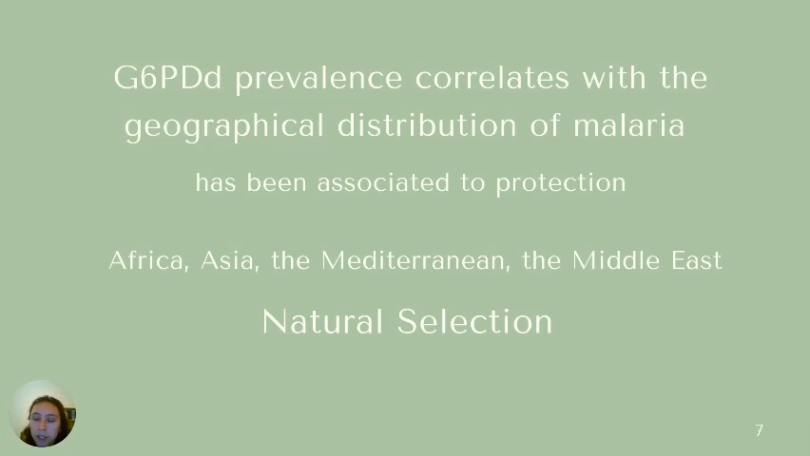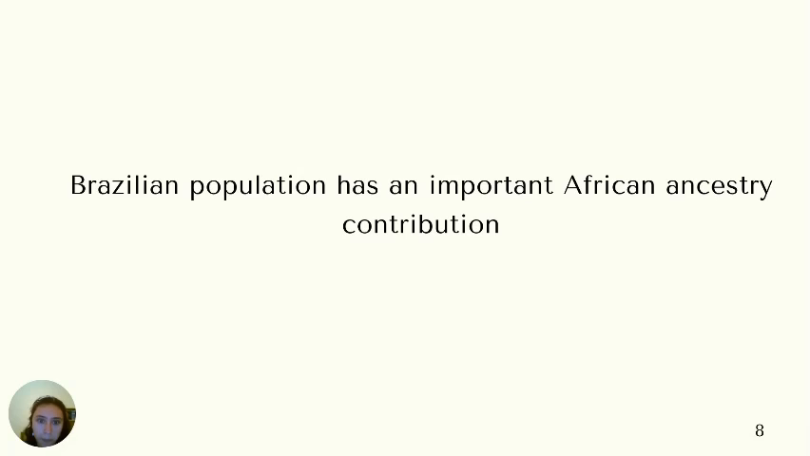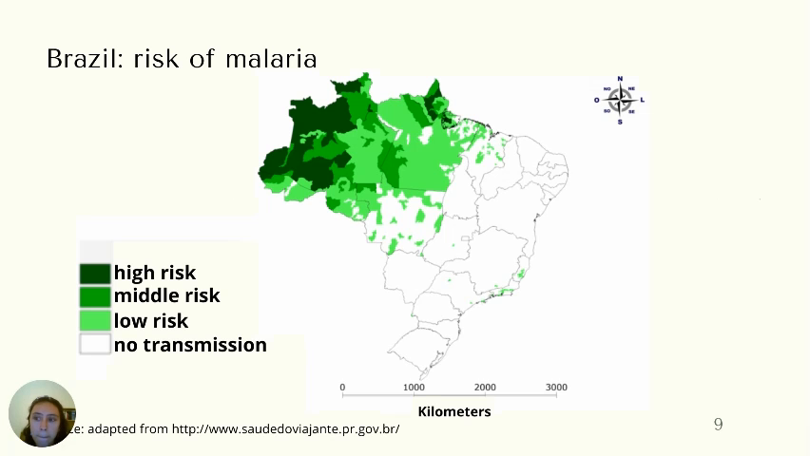The G6PD deficiency prevalence correlates with the geographical distribution of malaria and has been associated with protection against infection. It is particularly prevalent in Africa, Asia, the Mediterranean, and the Middle East. It's important also to say that the Brazilian population has an important African ancestry contribution, and the Amazonian Brazilian region presents a high risk of malaria.